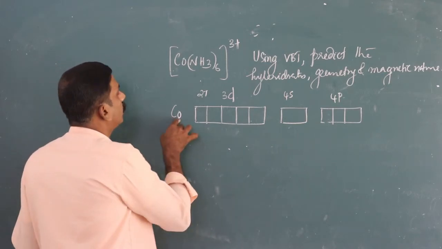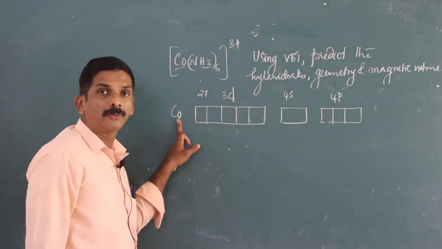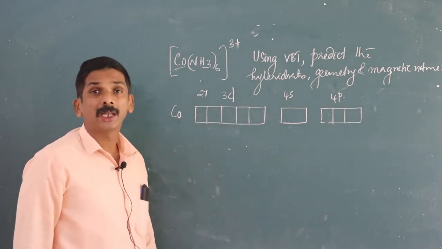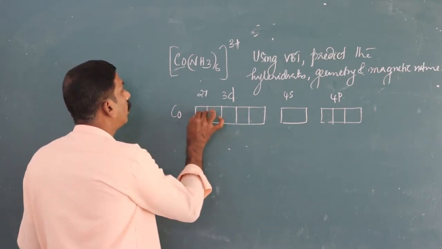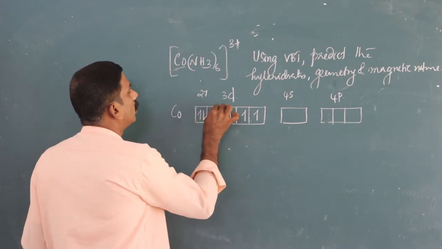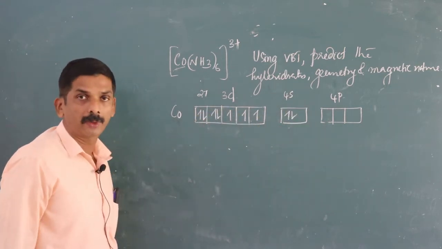First you write or identify the central metal atom, that is cobalt. After that you represent the valence electronic configuration, outermost 3d7 4s2. That is the outermost configuration.